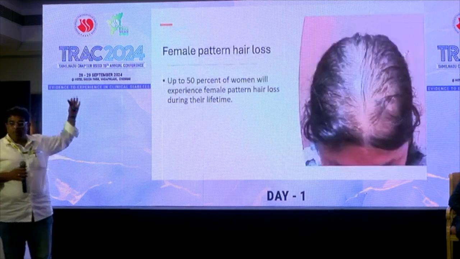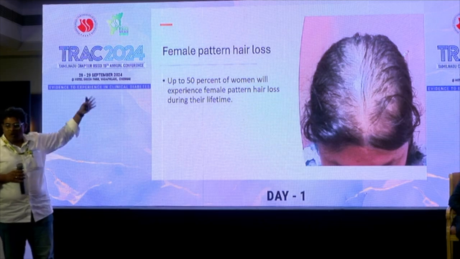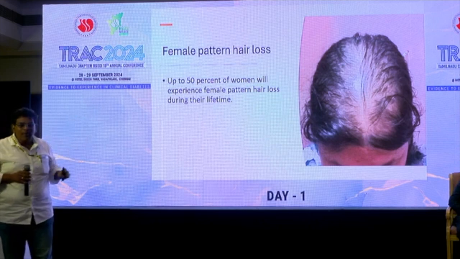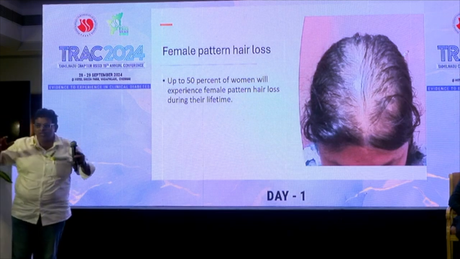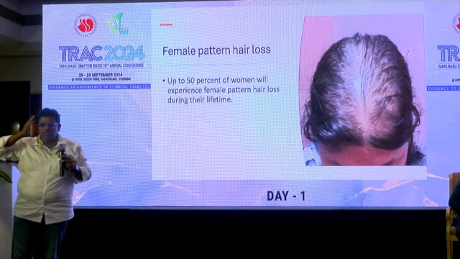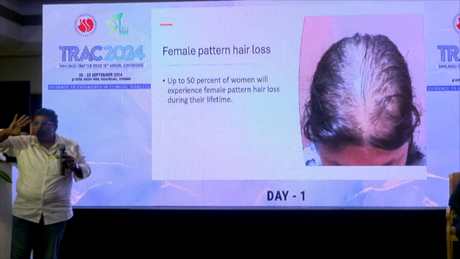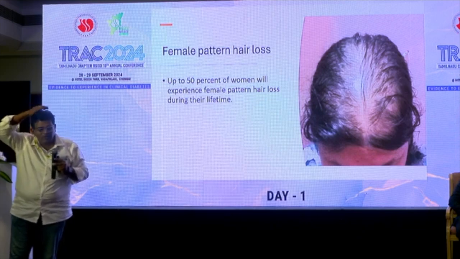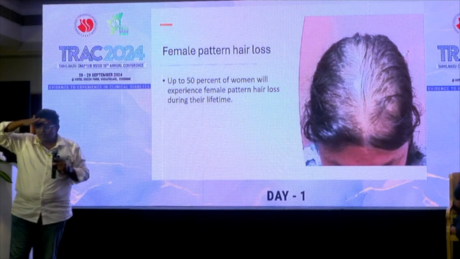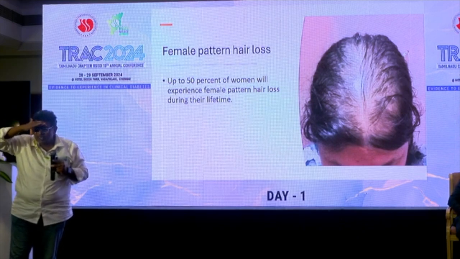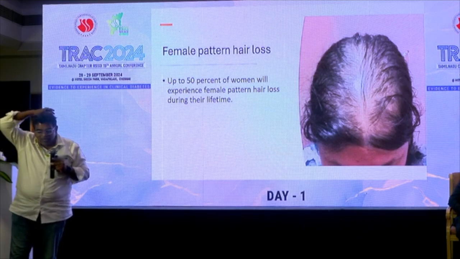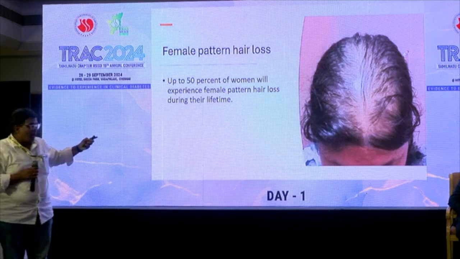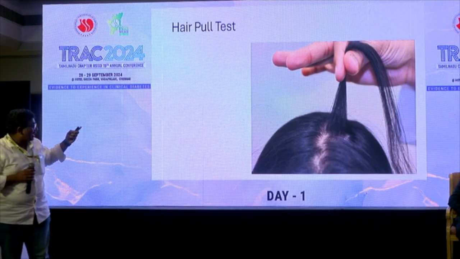Then we spoke about male pattern hair loss. Then we spoke about alopecia areata. Then comes the female pattern hair loss. In female pattern hair loss, what happens? When we look at them, women come and say, Mudiya uludung doctor. But if you see, they all will have fine hair. Ask them to bend and see, it is all gone over here. So the frontal portion will be preserved and it will be going like an inverted triangle towards the back. That is what happens in these women, and 50% of women face it in their lifetime.